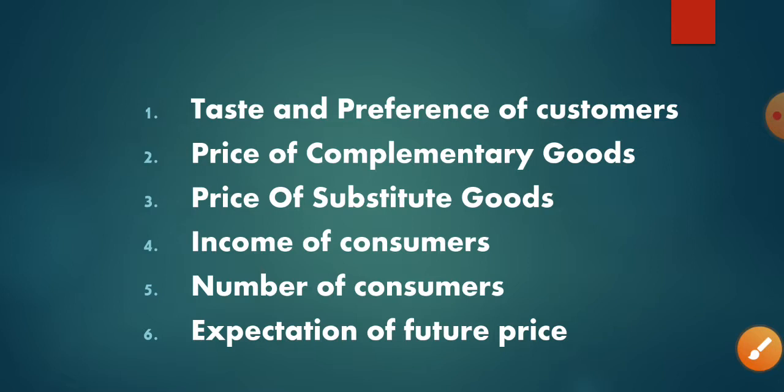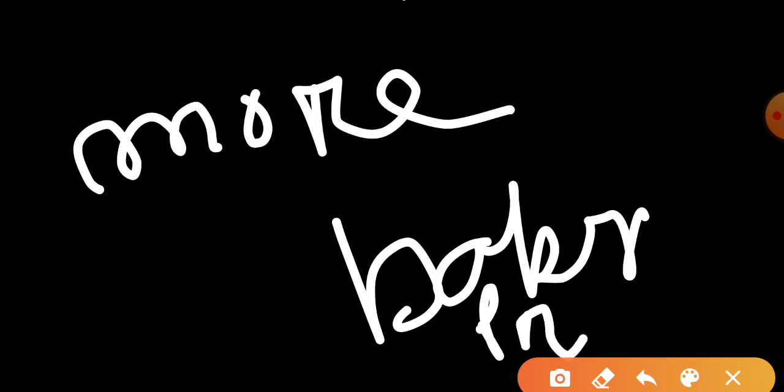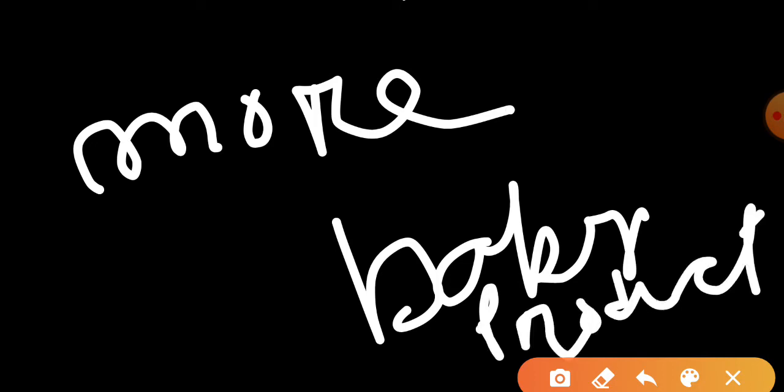Okay, so next point, what does it say? Number of consumers. Number of consumers says, if in a particular place you have more consumers of your product, suppose you are selling a baby product, and you are selling this product in a place or a country or a particular village or wherever, then if your product is a baby product, you should have more babies there.